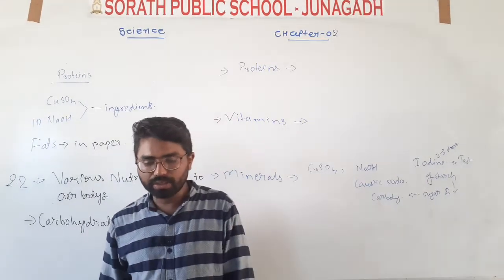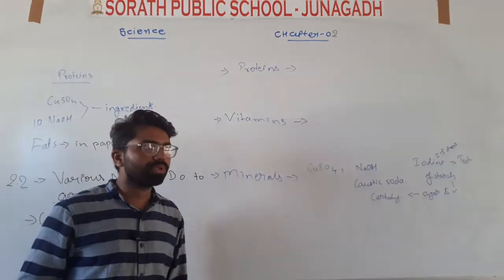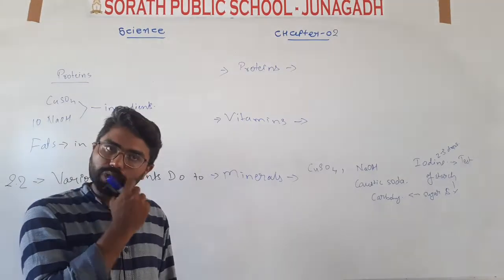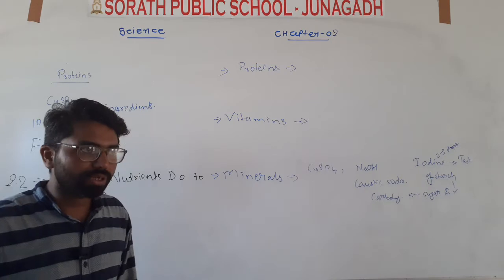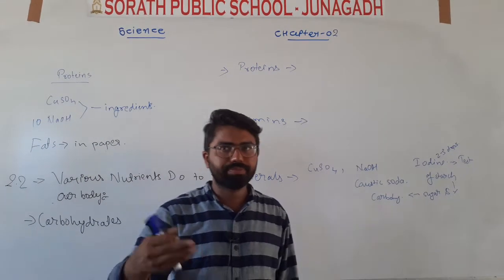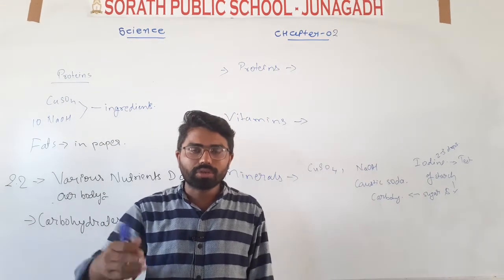In the previous lecture, we just started our new chapter, chapter number 2, Components of Food. We introduced the chapter and saw what the food contains.